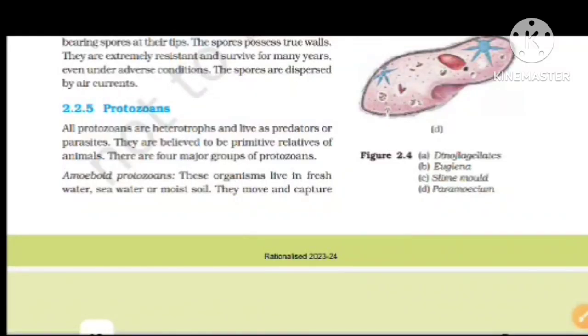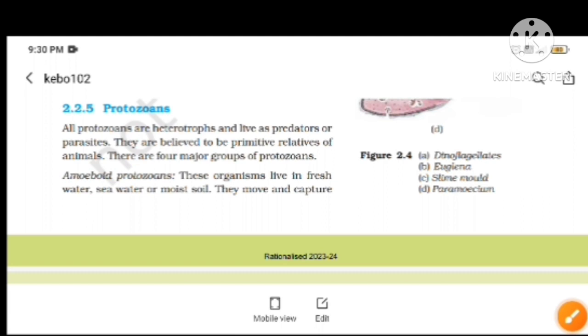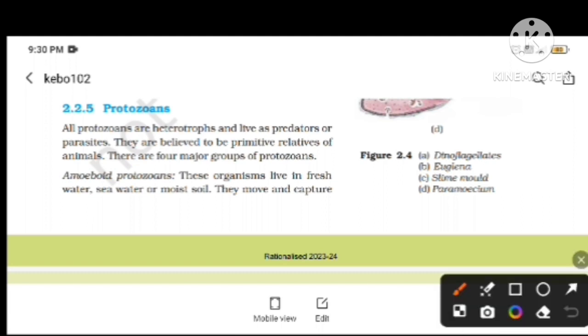Here, protozoans. All protozoans are heterotrophs and live as predators or parasites. They are believed to be primitive relatives of animals, and there are four types of protozoans. Here, amoeboid protozoans. Amoeboid means it is like an amoeba, and as we already read, they are primitive relatives of animals.